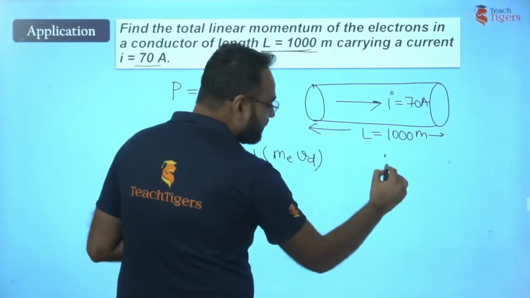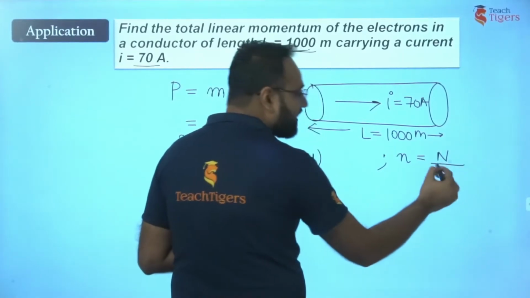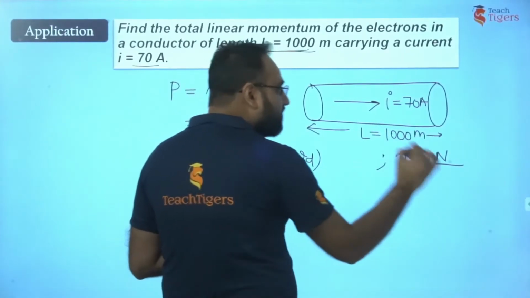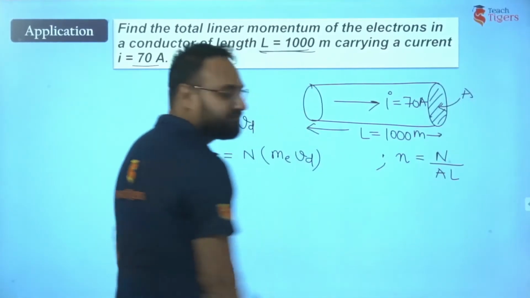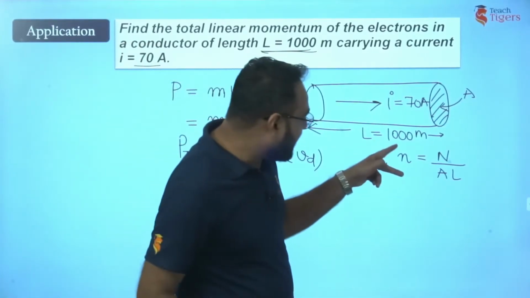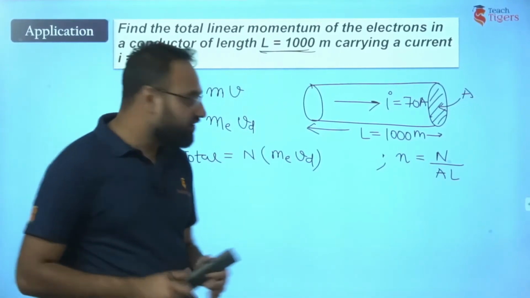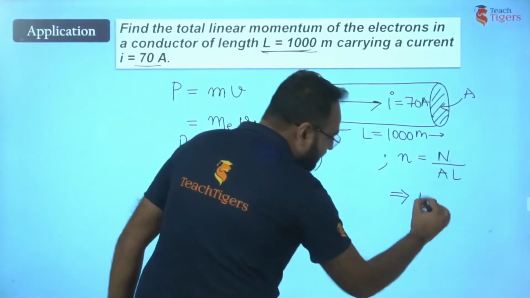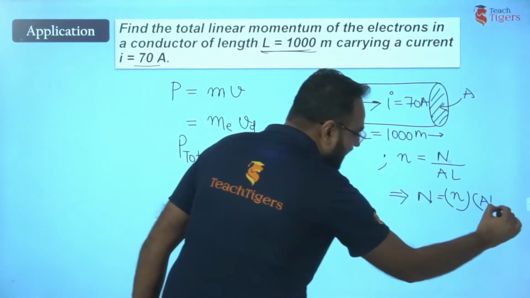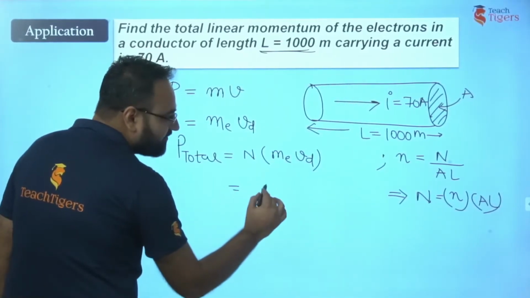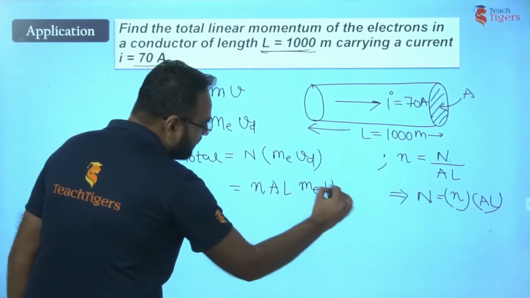How can we do it? We know the number of electrons per unit volume. It is the absolute number of electrons divided by the volume of the conductor. What will be the volume? It will be A into L, where A is the cross-section area. So the number of electron density n is the exact number of electrons divided by volume. This way, the absolute number of electrons is n, the density, multiplied by volume. Let's substitute it here. What we will get? N into A into L into me into Vd.